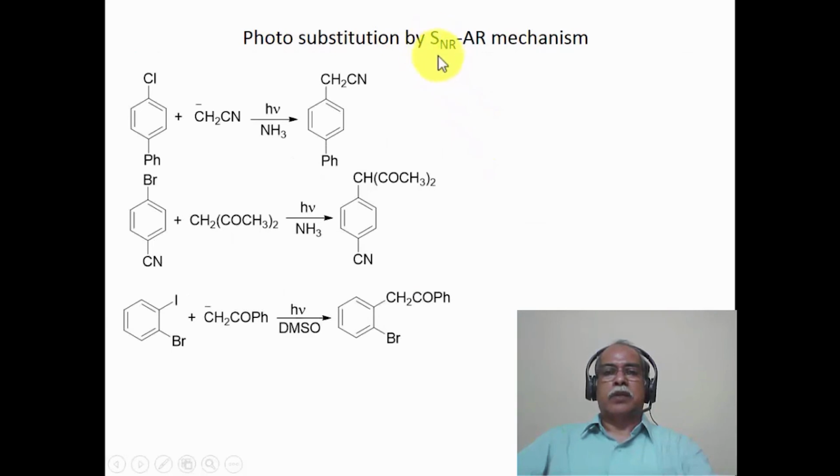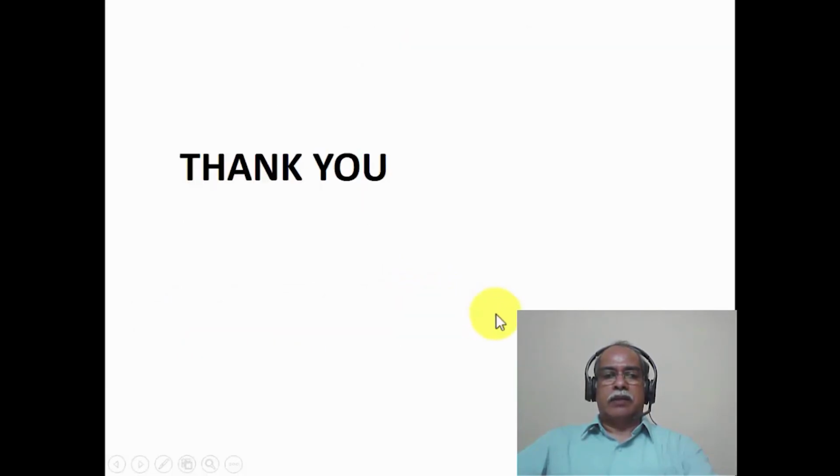So these are called the substitution nucleophilic radical aromatic substitution reaction is what we are talking about. Radical mechanism is what we are implying in this particular case. In this case, there is a selectivity between bromine and iodine. Iodine is specifically substituted by acetophenone anion, for example, to give the corresponding benzyl phenyl ketone as the final product in this case. What we have seen is a glimpse of the photochemistry of aromatic molecules, which are rich in pi star excited state process.